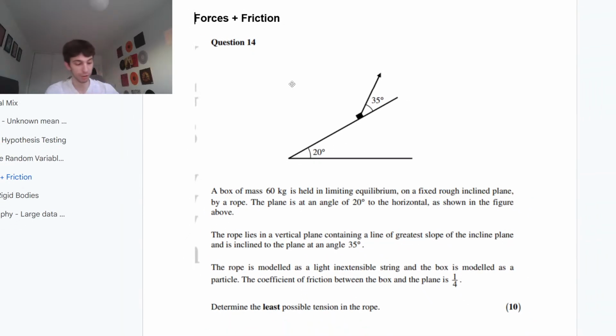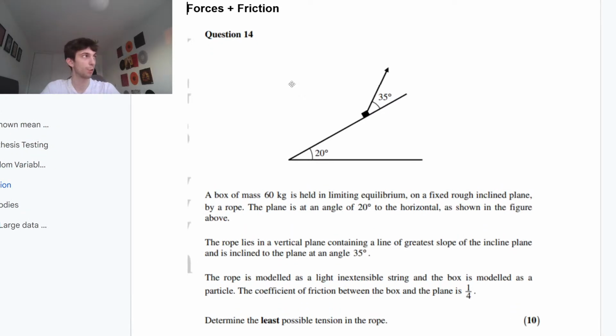Alright guys, let's go on to some mechanics. A little bit of mechanics, as Neil does maths. So let's go. Forces and friction, guys, forces and friction. Give me a thumbs up if we're happy about forces and friction. Right, let's go. It's a tough question, guys.